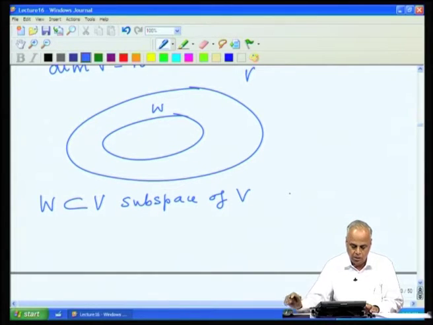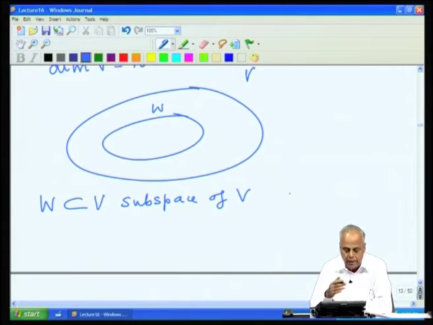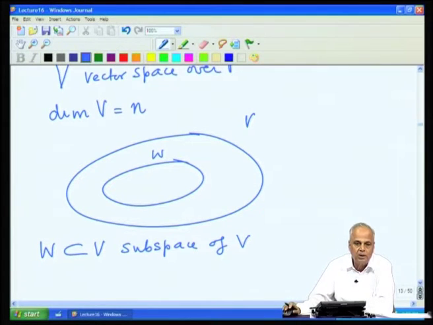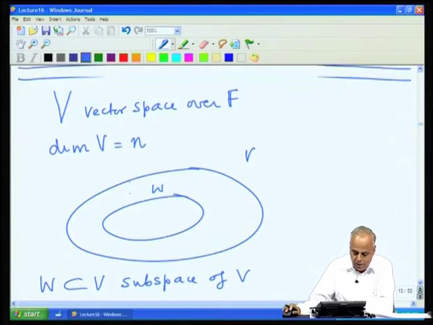Then any n plus 1 vectors in V must be linearly dependent, because the dimension of V is n. So, any basis for W cannot have more than n vectors, because if you have more than n vectors, it will automatically become linearly dependent.